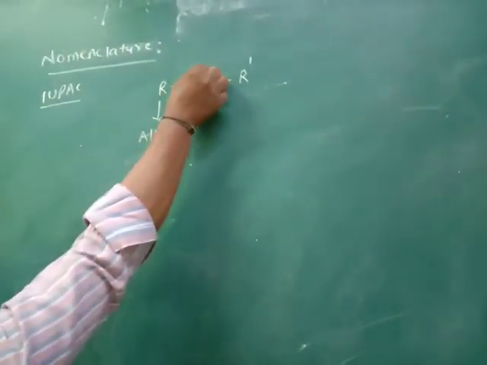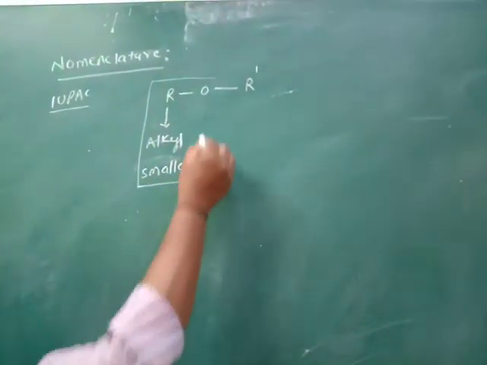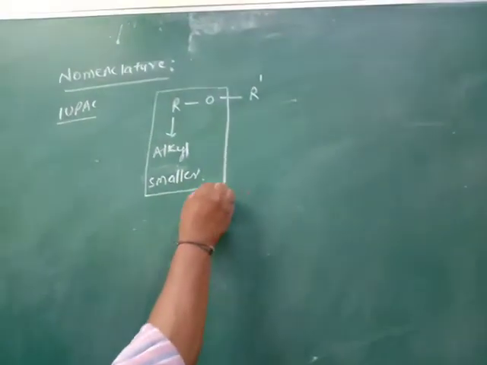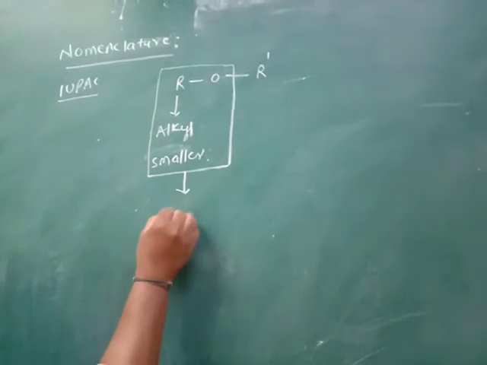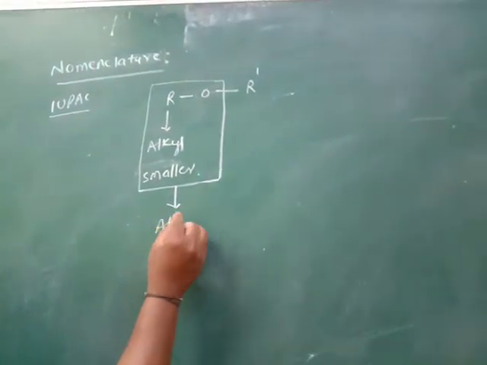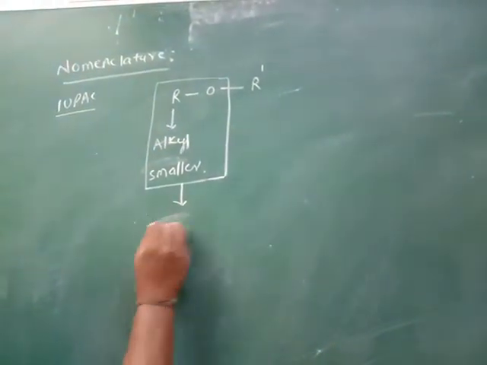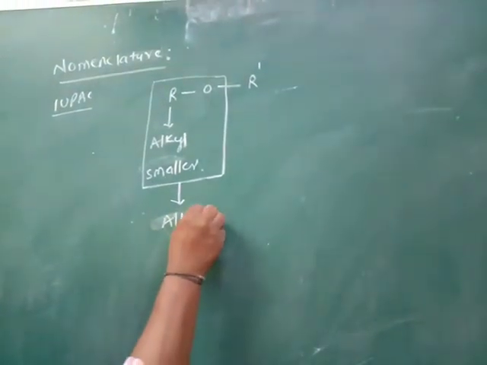The smaller alkyl group with oxygen is considered as alkoxy.